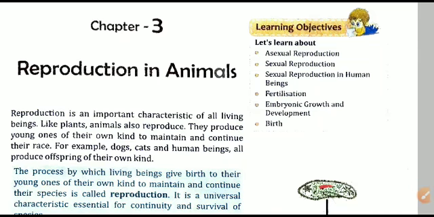We have been discussing chapter number 3, reproduction in animals, and in the last video on YouTube we discussed the beginning part of this chapter, that is sexual reproduction. Today we will continue where we left off in the previous video.